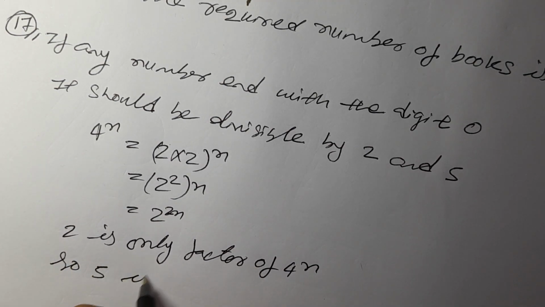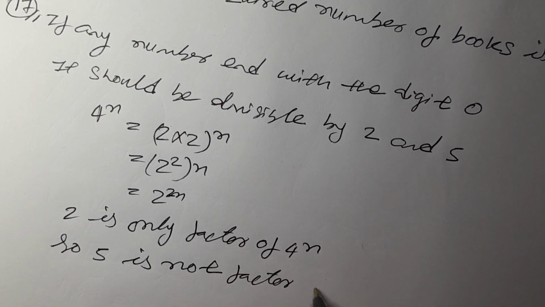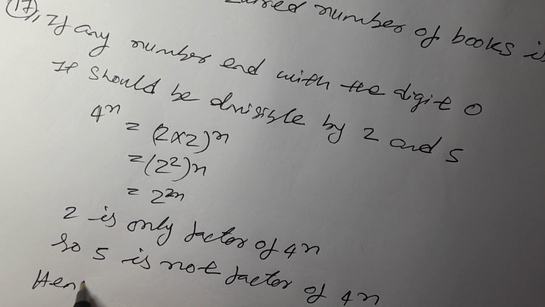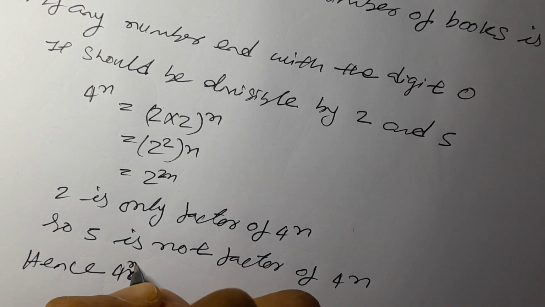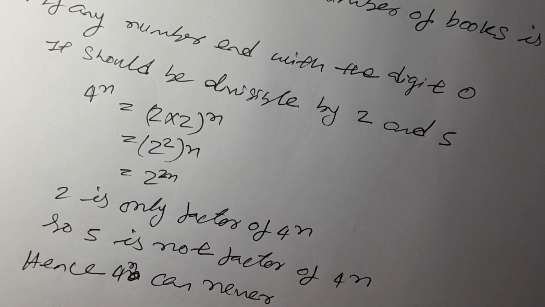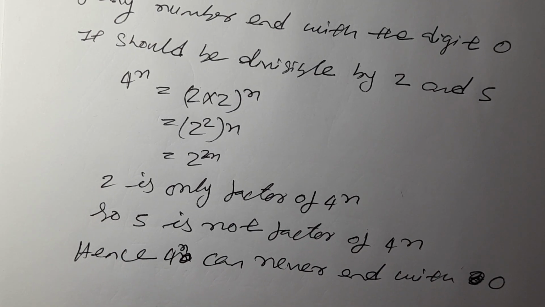We don't have 5 here. 5 is not a factor of 4 to the power n. Hence 4 to the power n can never end with 0.